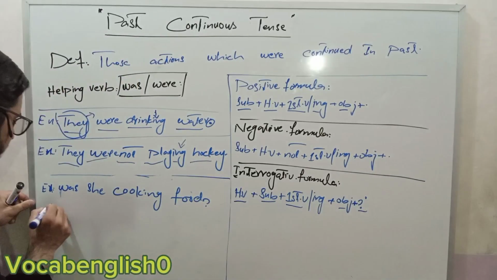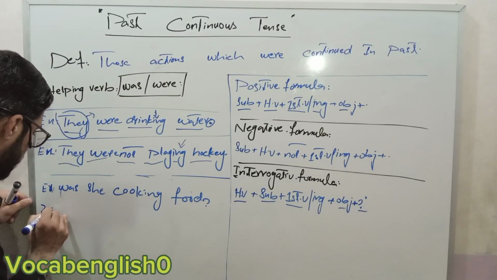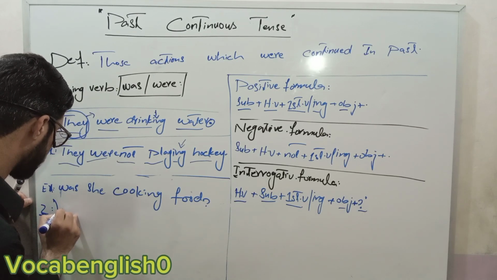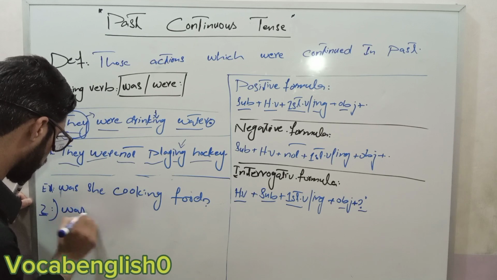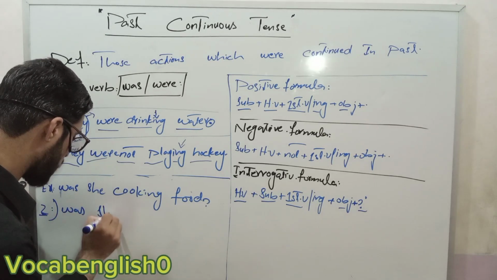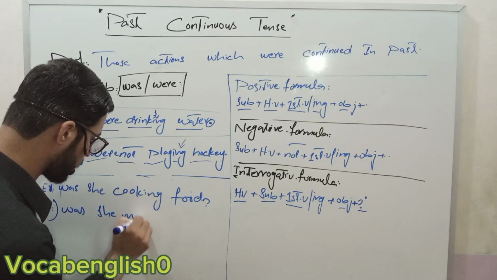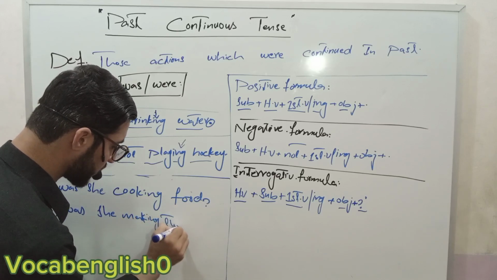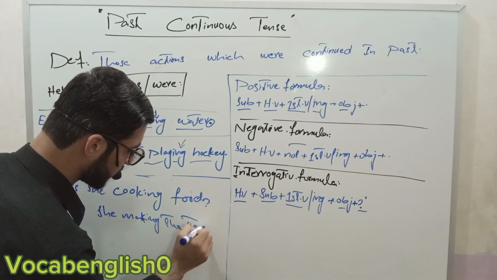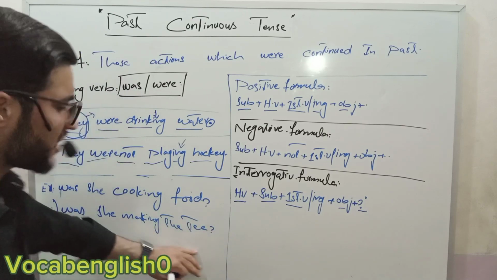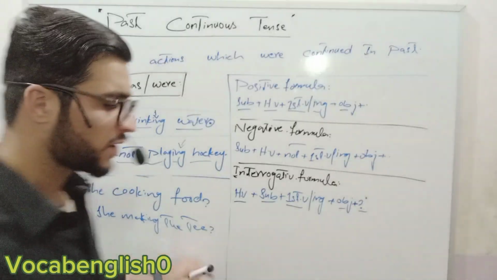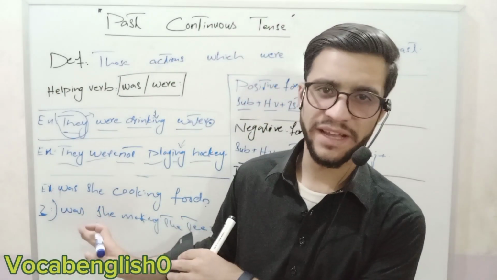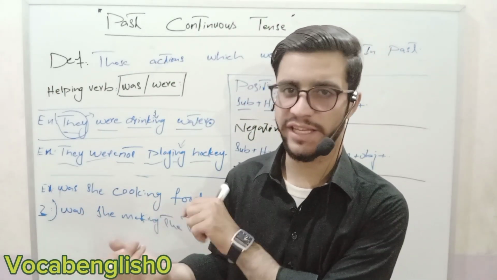And the next, another example is there. How will I write another example? Was she making the tea? Was she making the tea? क्या वो चाय पका रही थी? Was she making the tea? क्या वो चाय पका रही थी?